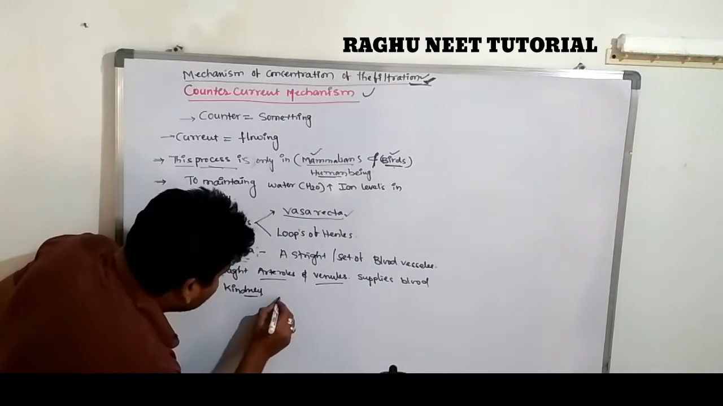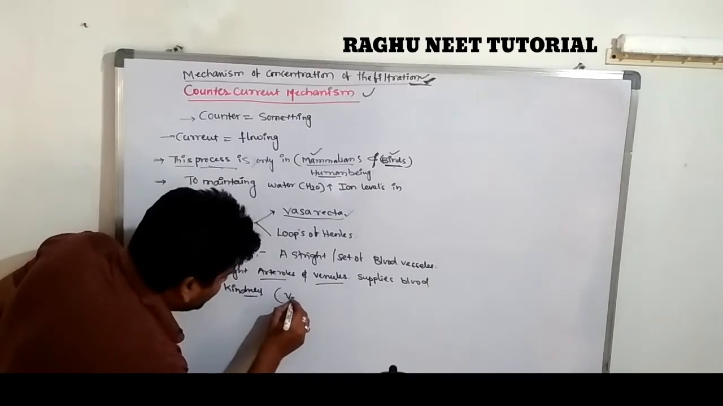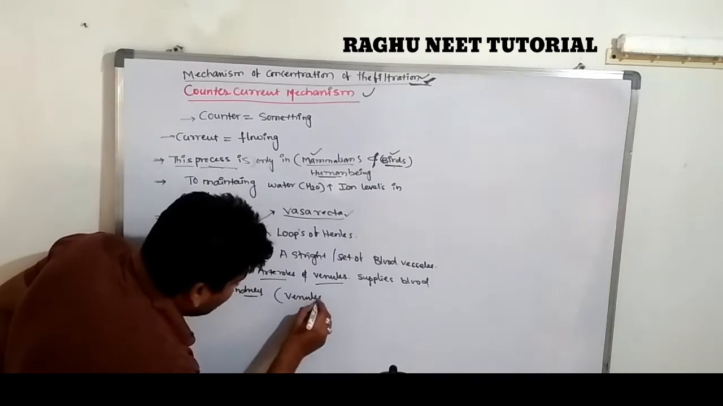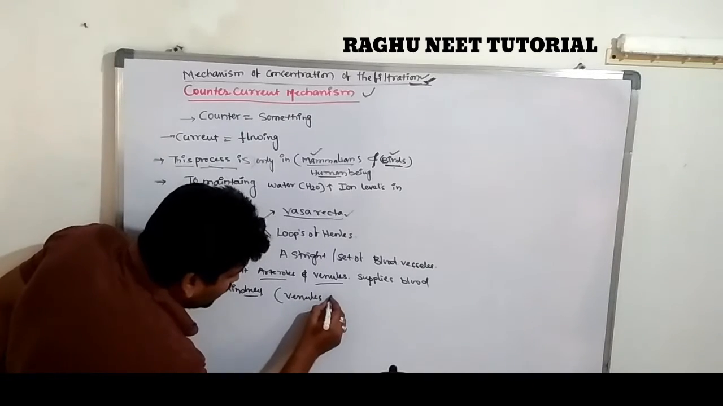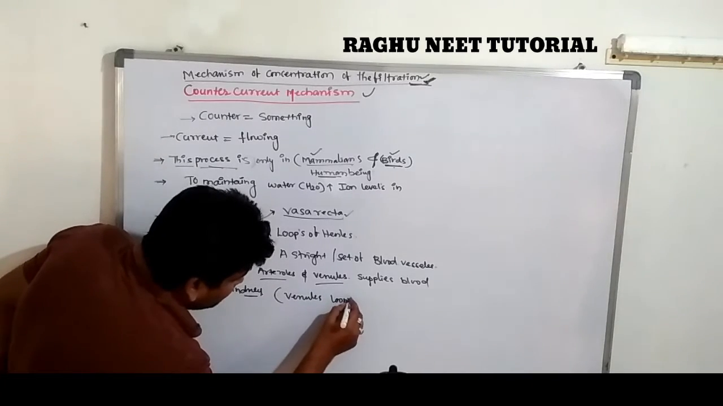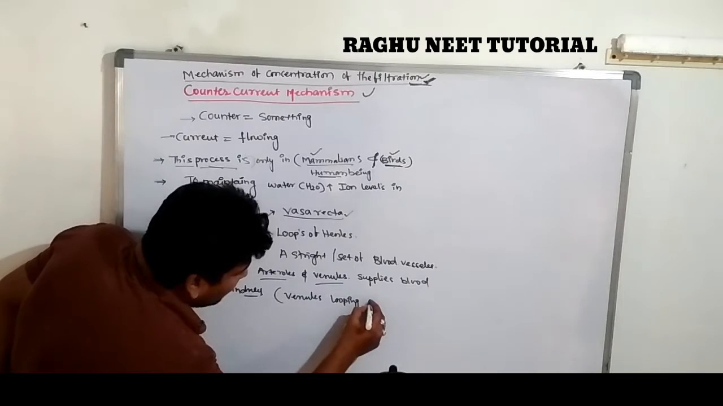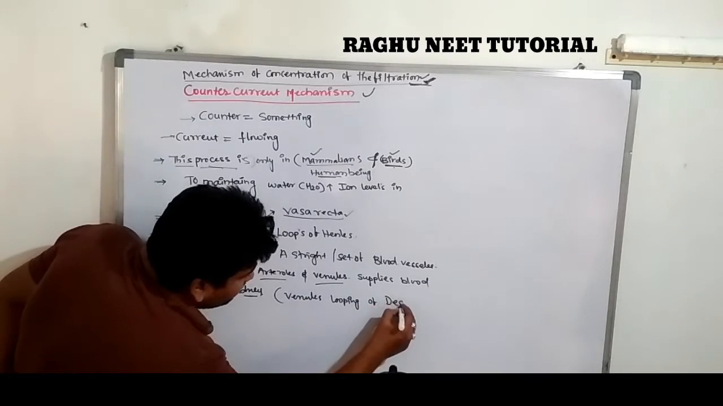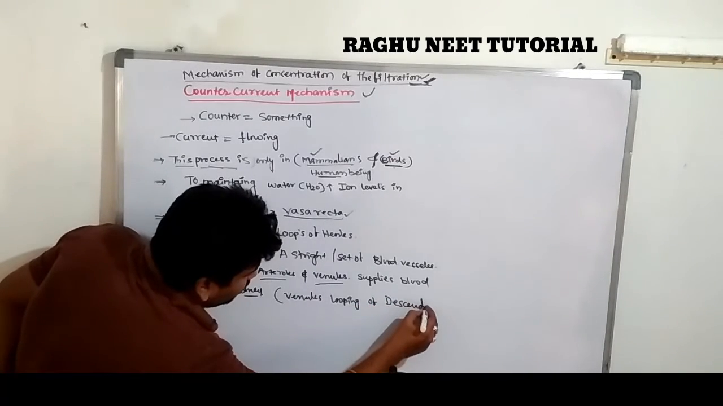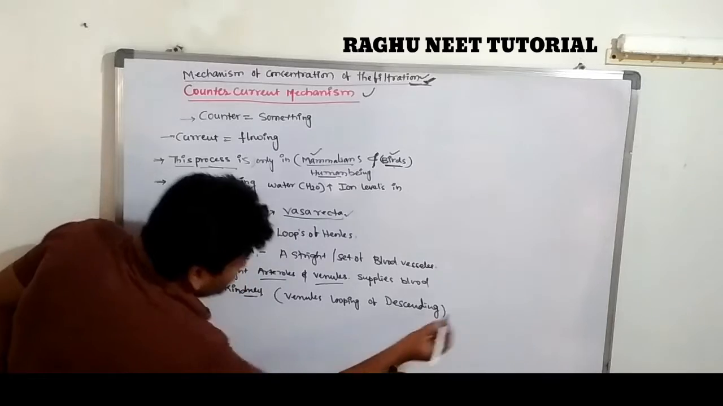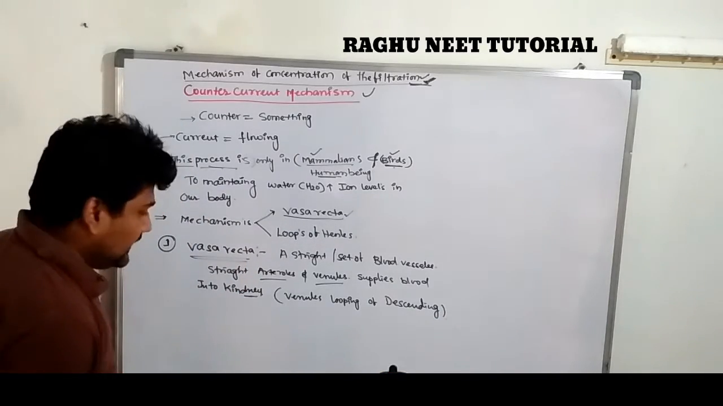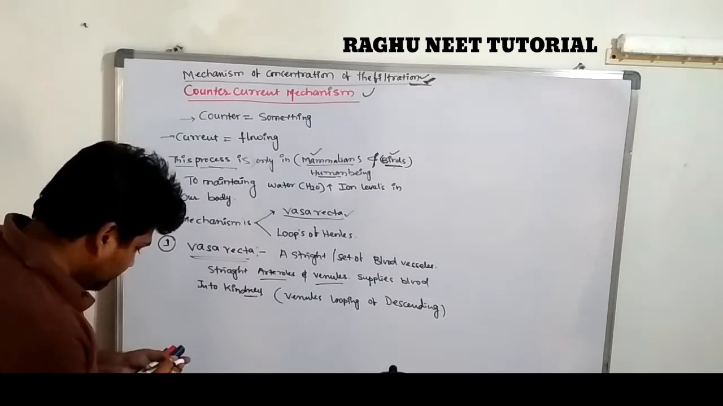When these renal venules are looping along the descending limb, very, very important, that is known as the vasa recta. Let's see the diagram.